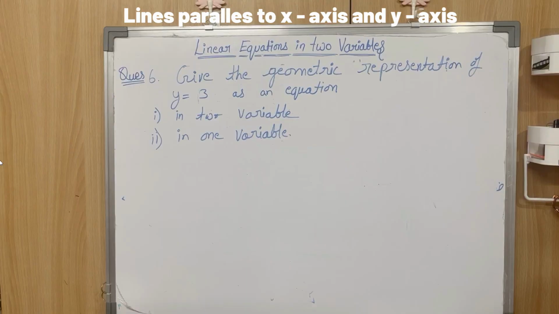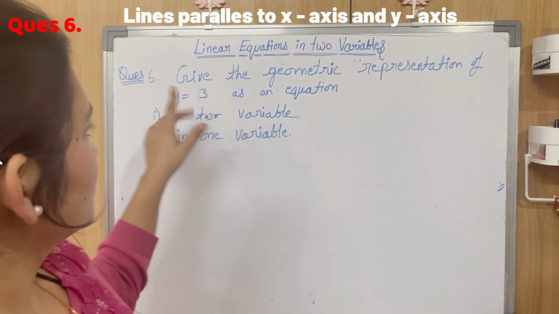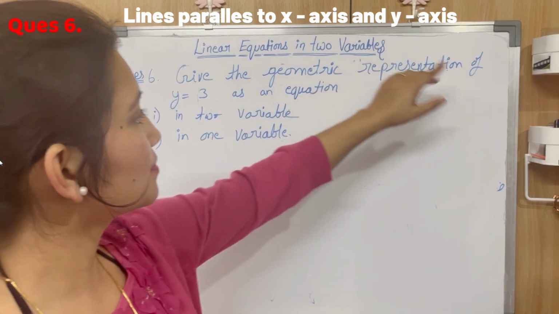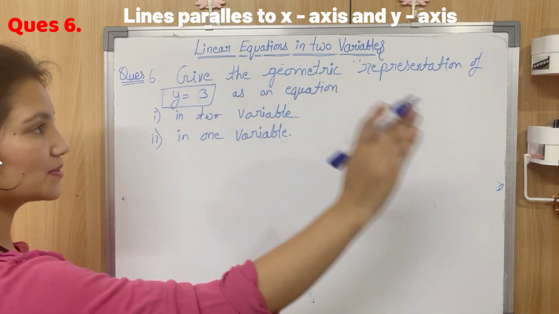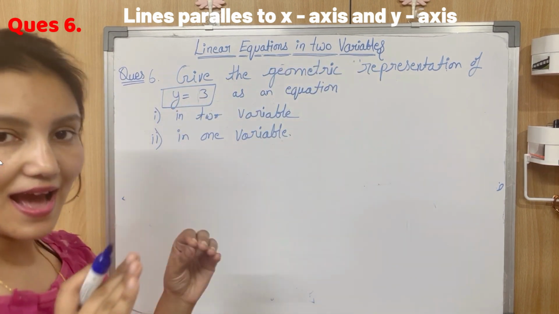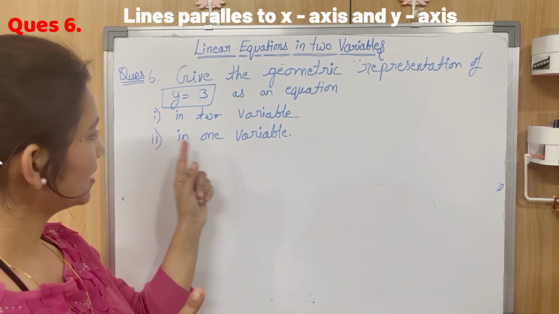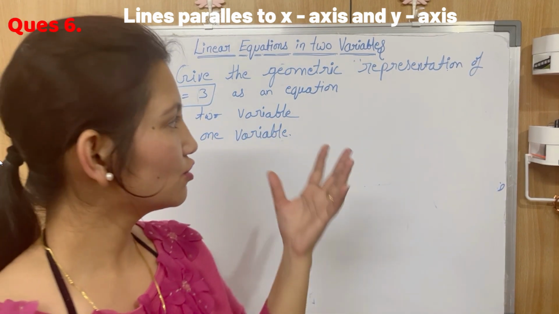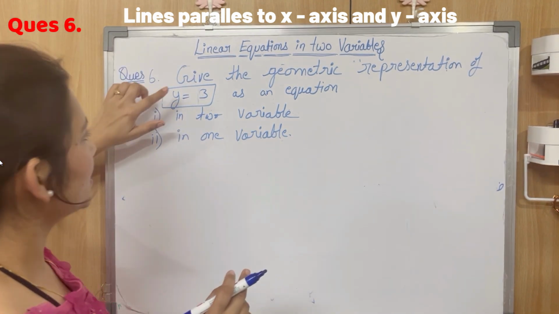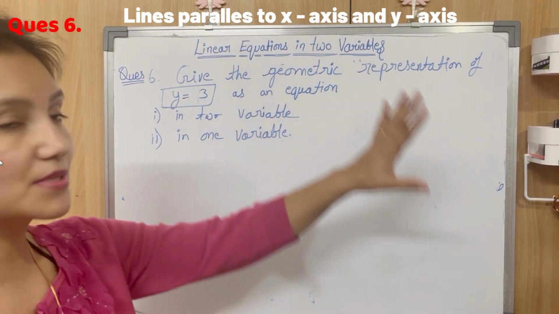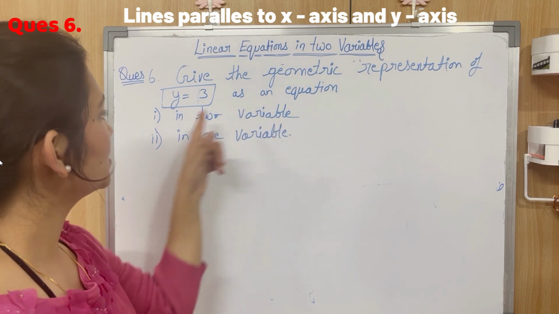Okay. So this is the last question for today's session. You have to give the geometric representation of y equal to 3, as an equation in two variables in the first case, and in one variable. So this question looks tricky, but it's really simple. What they're asking is, for y equal to 3, you need to give the geometric representation. You need to draw it geometrically as an equation in two variables.